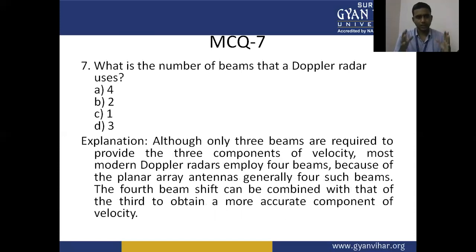Question number 7: What is the number of the beams that a Doppler radar uses? Choice A, 4; choice B, 2; choice C, 1; choice D, 3.